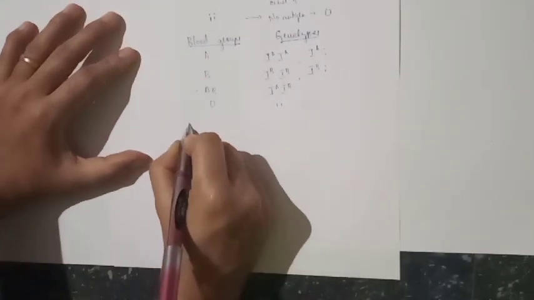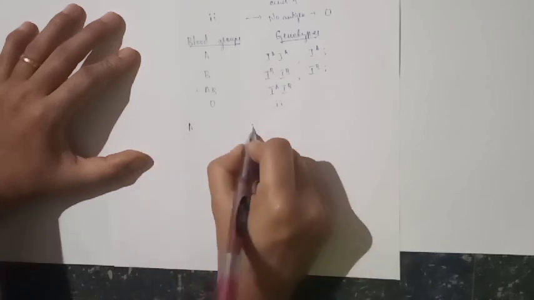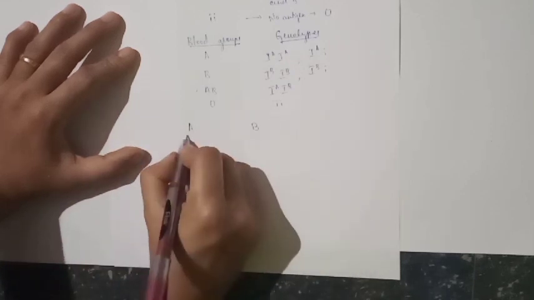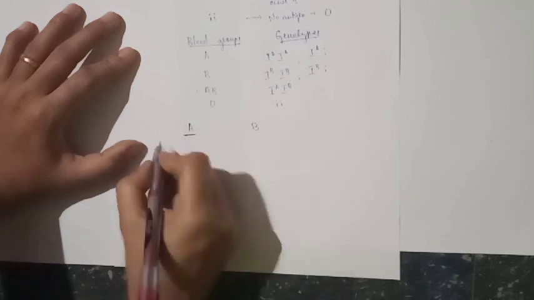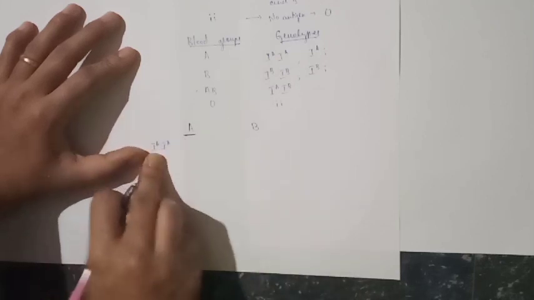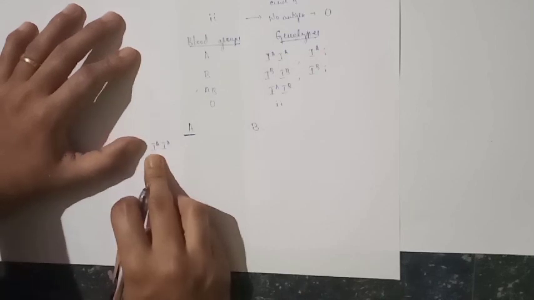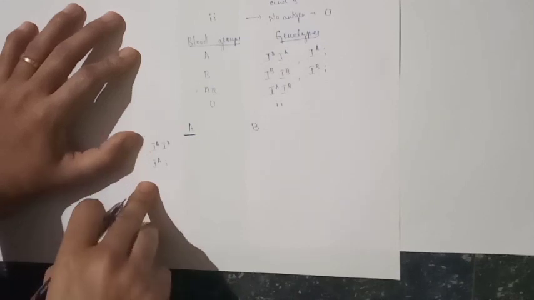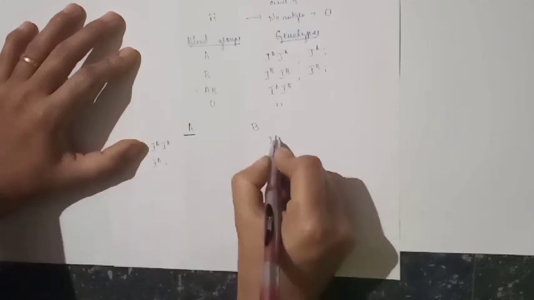Consider one parent has blood group A, another parent has blood group B. That means this parent's genotype may be IAIA, homozygous dominant, or heterozygous. Here also the same thing.